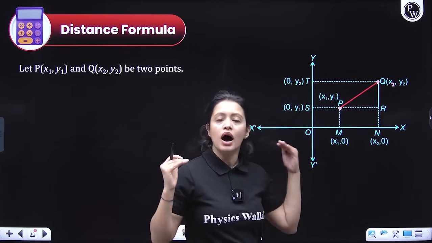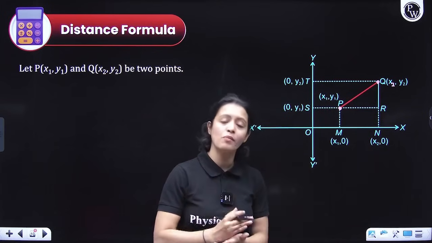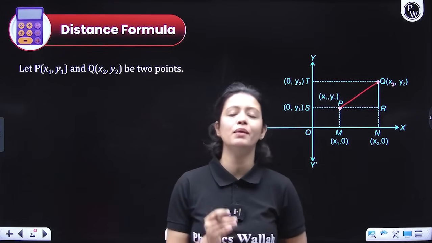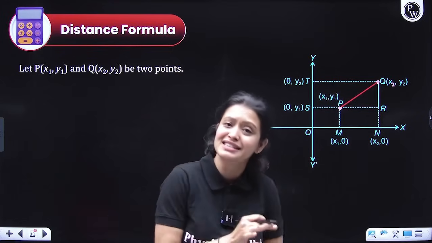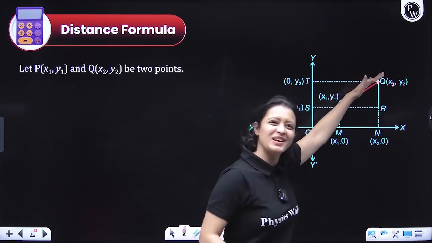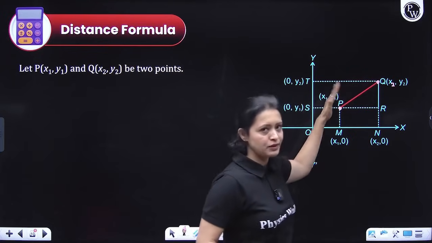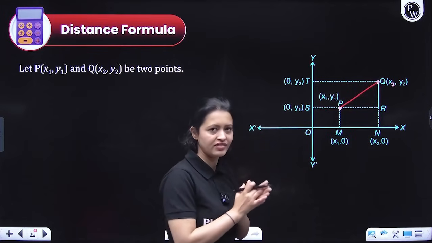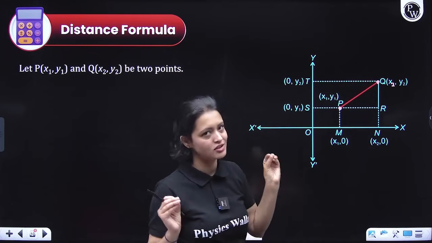Now, when we talk about the distance between 2 points, remember by that we always mean the shortest distance, right? So we have to figure out the length PQ. For that, we have tried to form a right angle triangle. How?